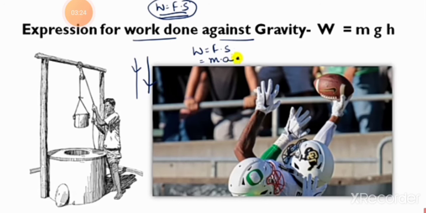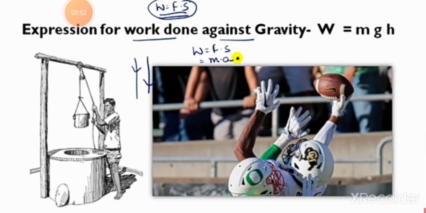Force is denoted by F and displacement is denoted by S. Thus, work done by a force acting on an object is equal to the magnitude of the force multiplied by the distance moved in the direction of the force. Work has only magnitude but no direction, and work is a scalar quantity, not a vector.